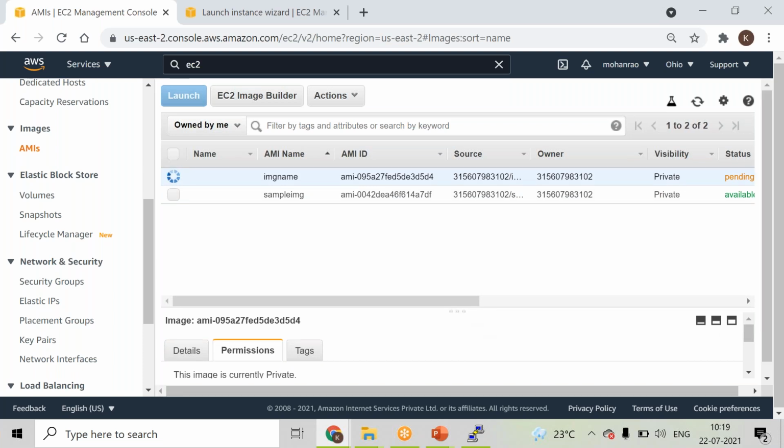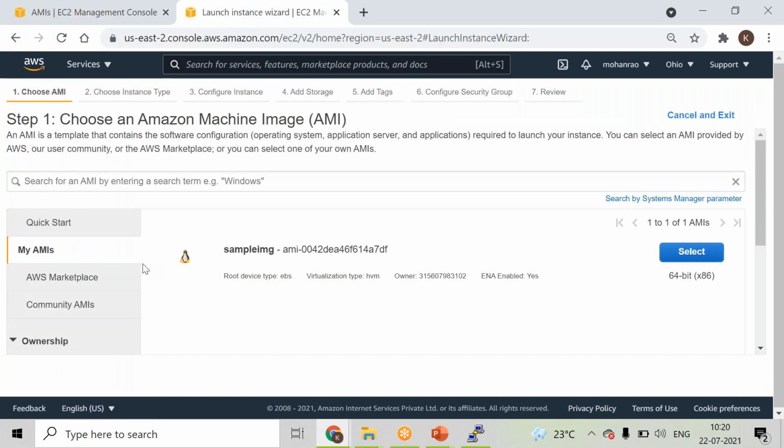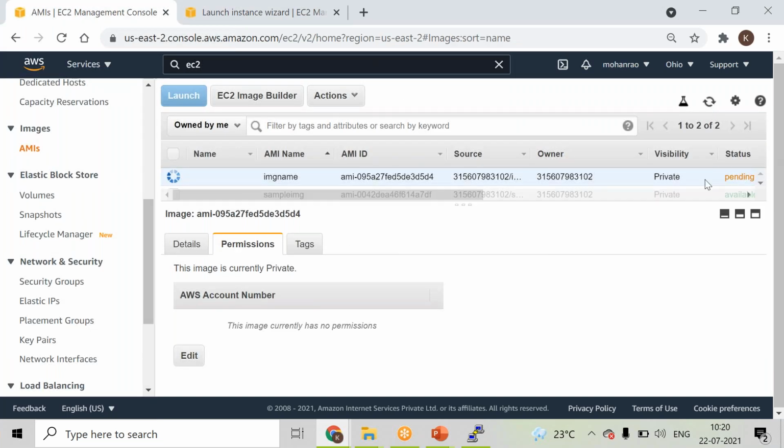You can see the image is currently private. This particular image is not shared with anyone, and it is completely private to this particular AWS account from which I have created it. So you have to wait for the status to be available. Then only I'll be able to go ahead and see all this information from here. When will the image be visible to me from here? Once this particular status is available, right? Then only I'll be able to see that particular image from there.